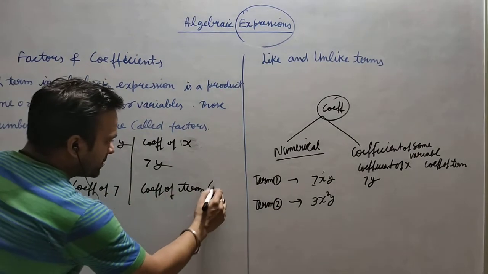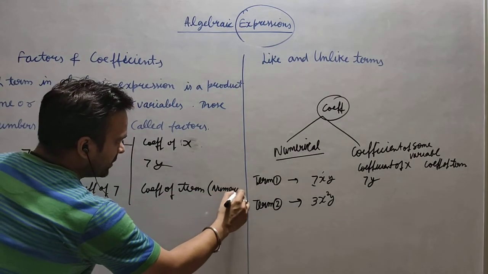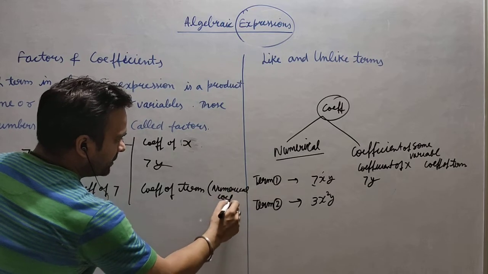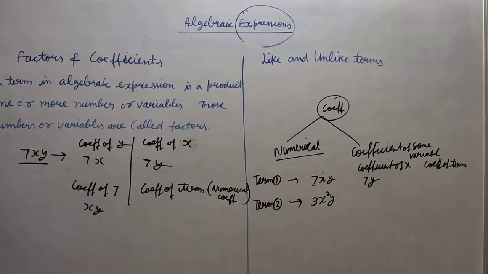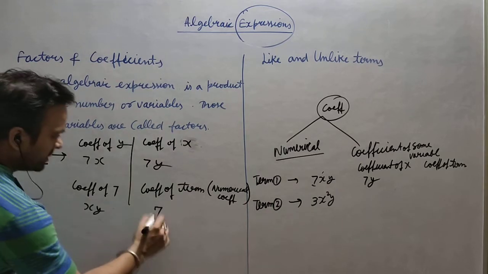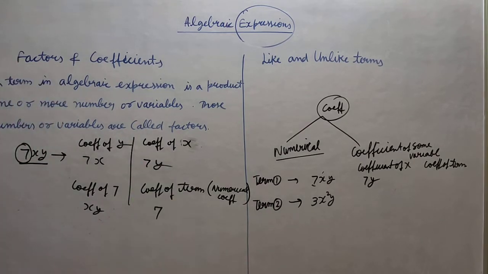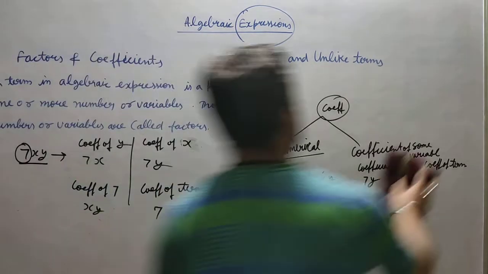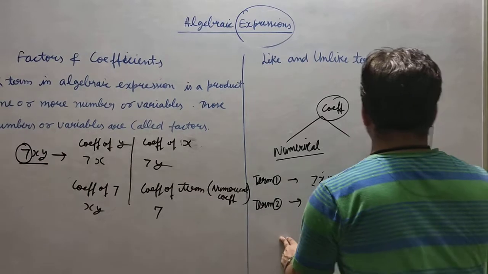Coefficient of a term means always the numerical coefficient. This is the difference. Numerical coefficient means the number, which is 7. I hope you have understood this particular part. Right? Okay, I am taking one more example so that you can understand it clearly.